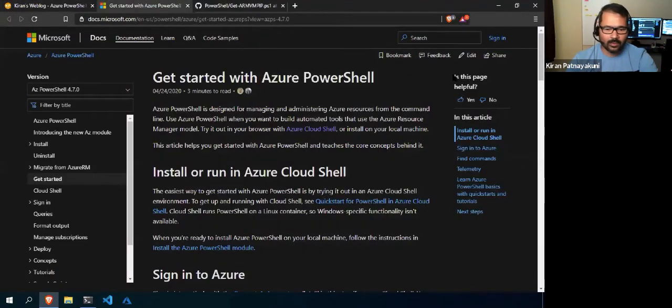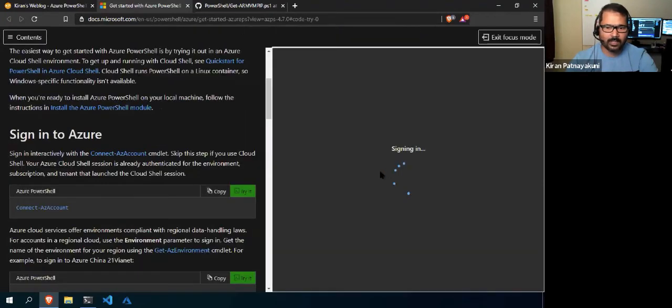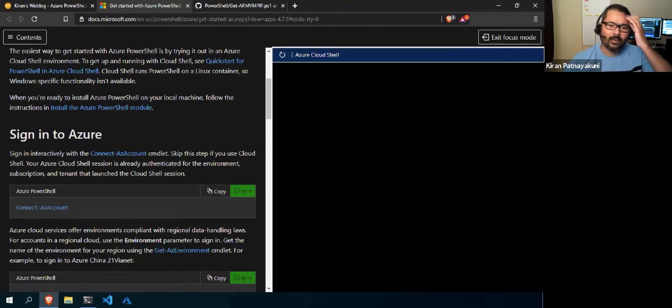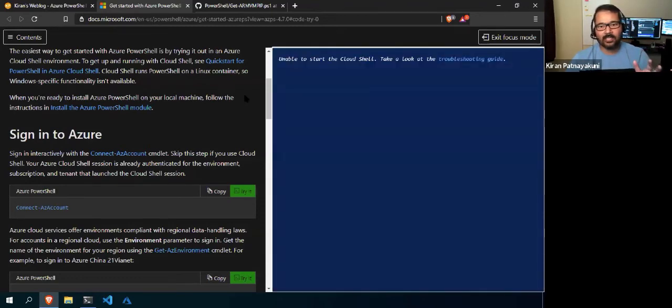If you go to any of these places, or go to Microsoft Learn, I remember there are some sandboxes. Every individual user can have up to 10 sandboxes.